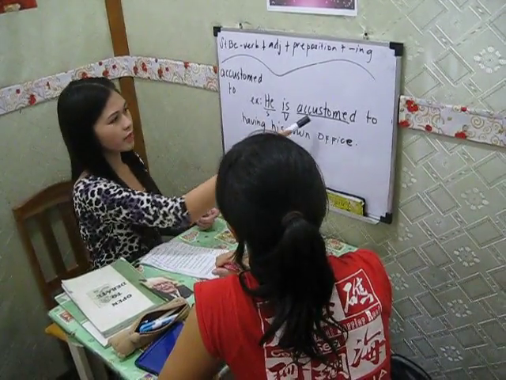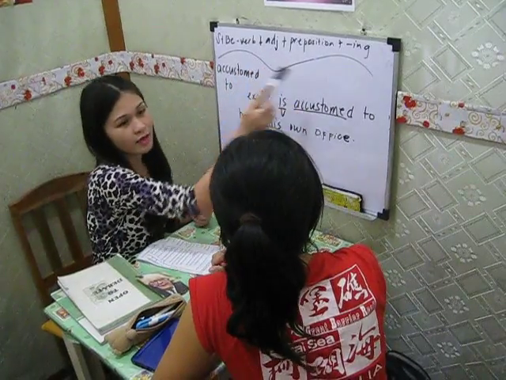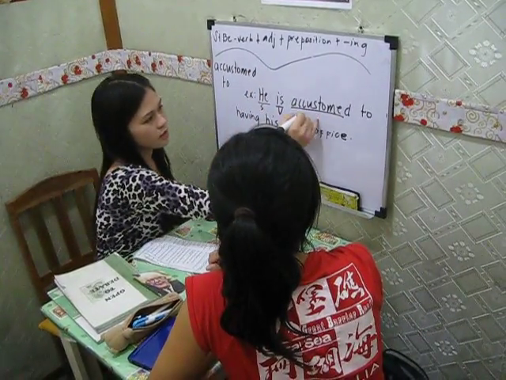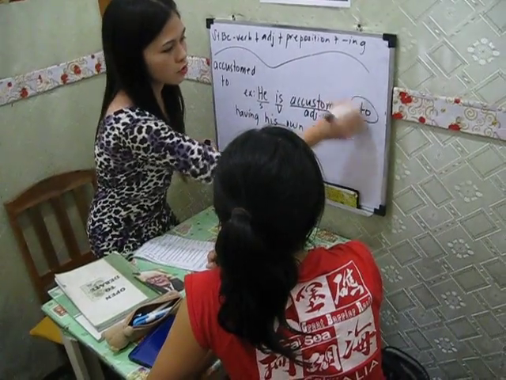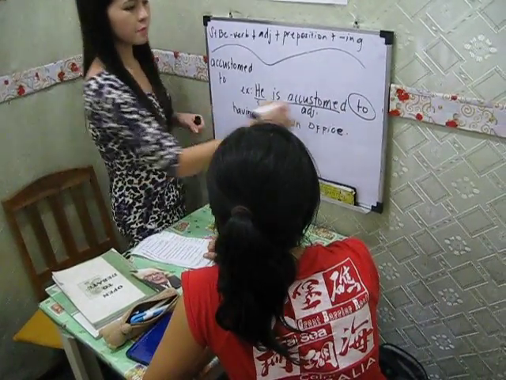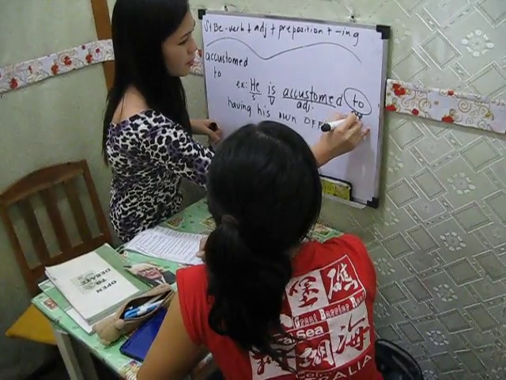Adjective. Okay, very good. Adjective. It follows the pattern. Next to accustomed, which is an adjective, we have "to." Okay, preposition. This is a preposition.